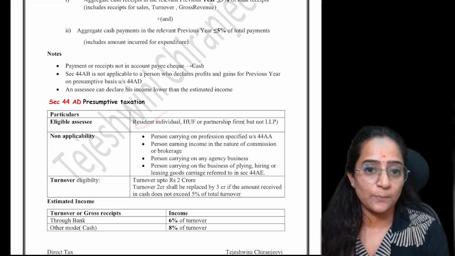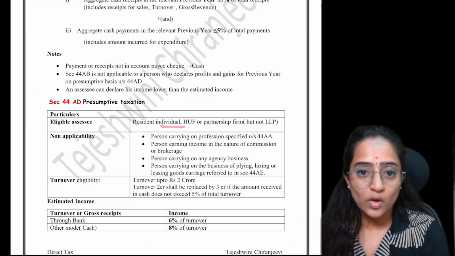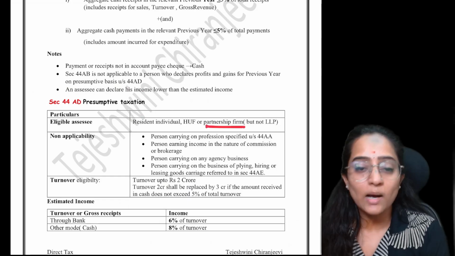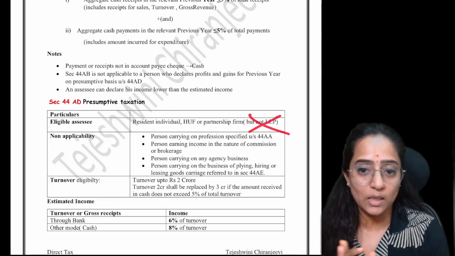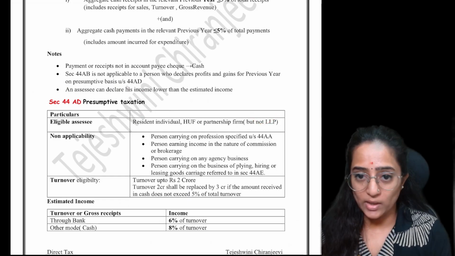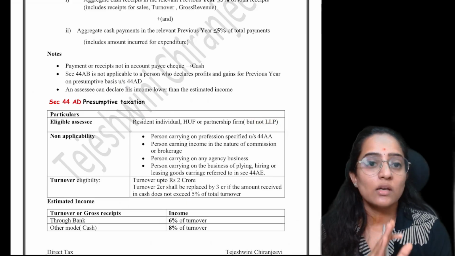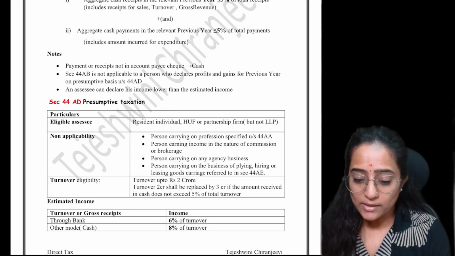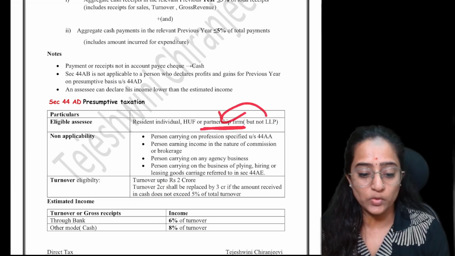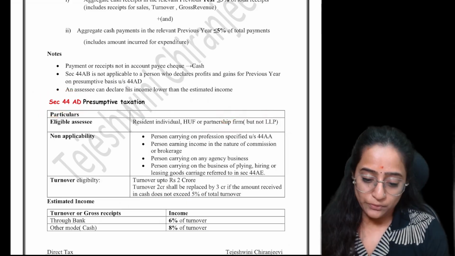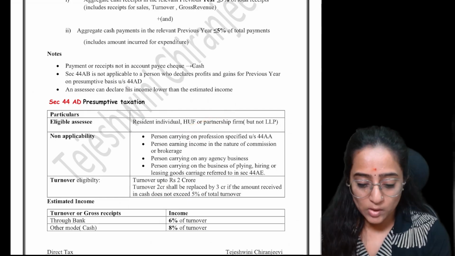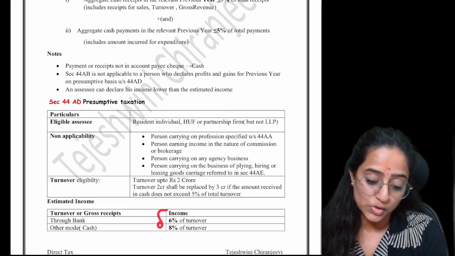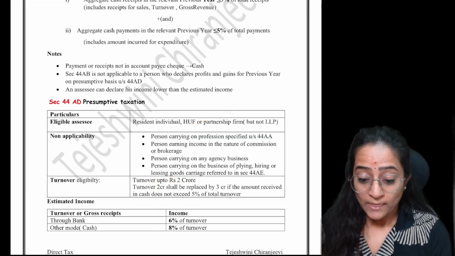This is only for a resident individual, or a Hindu Undivided Family registered as HUF, or a partnership firm, but remember it is not an LLP. LLP can't utilize 44AD or 44ADA. LLP has to come under the normal provisions, but a partnership firm other than an LLP can utilize section 44AD. If you're coming under this category and your turnover is up to 2 crore rupees, then yes, congratulations, you can show your income at a lower rate.